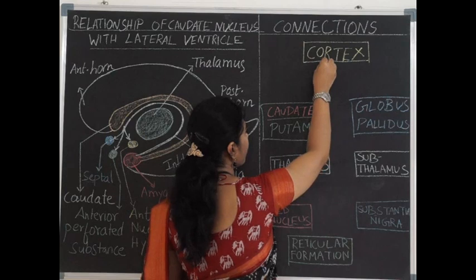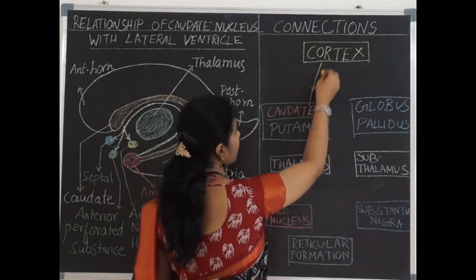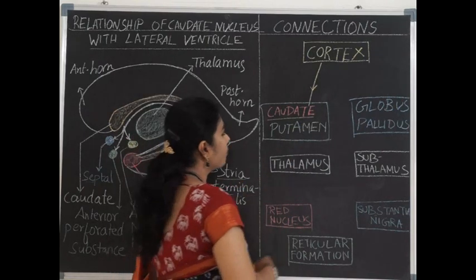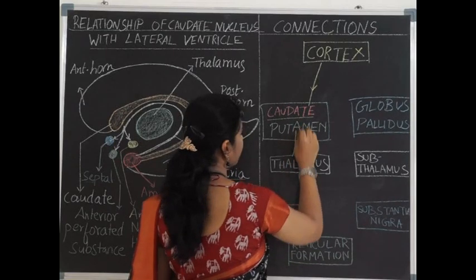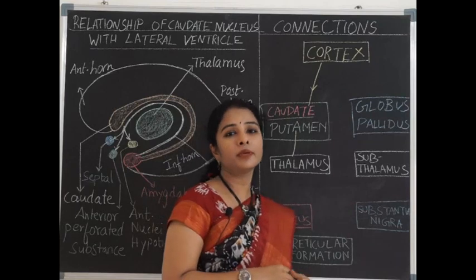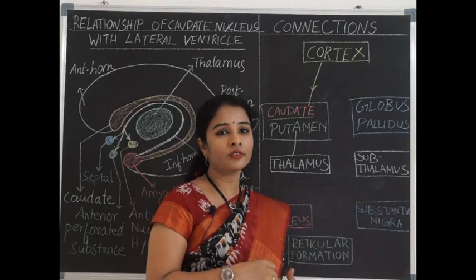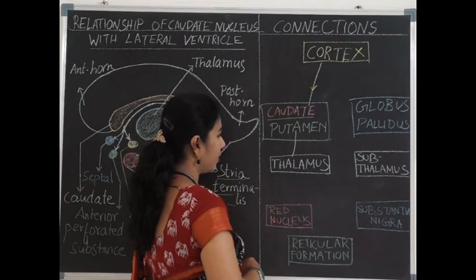Afferents are from the cortex to the caudate nucleus and putamen, which is called the corticostriate pathway, and from the thalamus to the putamen, which is called the thalamostriate pathway. To be more specific, the medial dorsal nuclei and intralaminar nuclei of the thalamus will contribute to form the thalamostriate pathway.